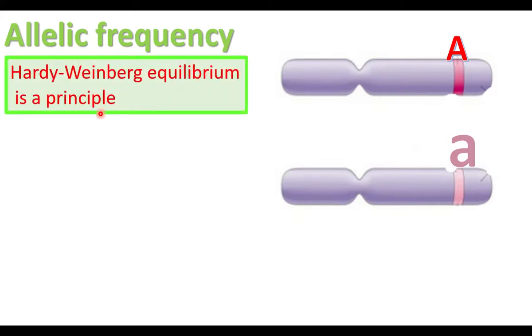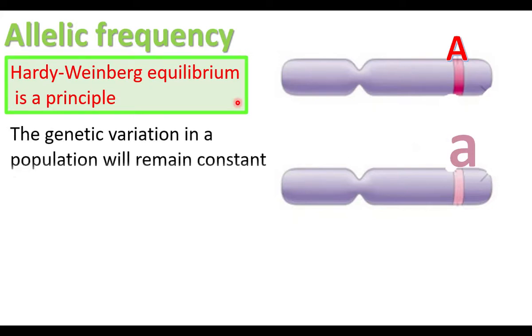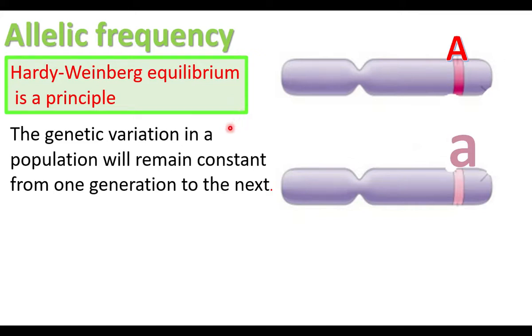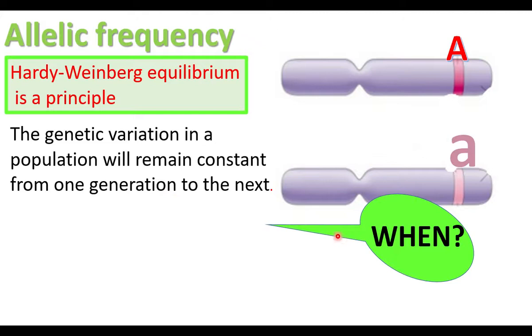Hardy-Weinberg equilibrium is a principle. It is related to the allelic frequency. The Hardy-Weinberg principle states that the genetic variation in a population will remain constant from one generation to the next. When the genetic variation is constant, the allelic frequency also will be constant. Under some conditions, this is applicable. At what time? In the absence of some factors, the genetic variation in a population will be constant for many generations.